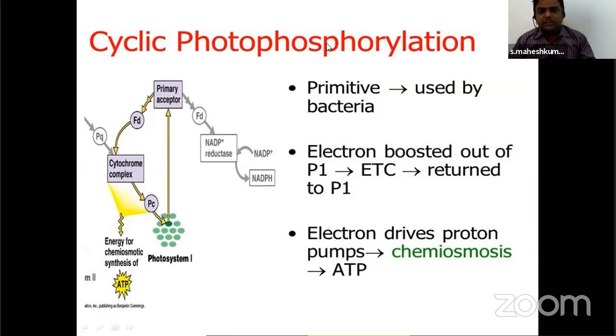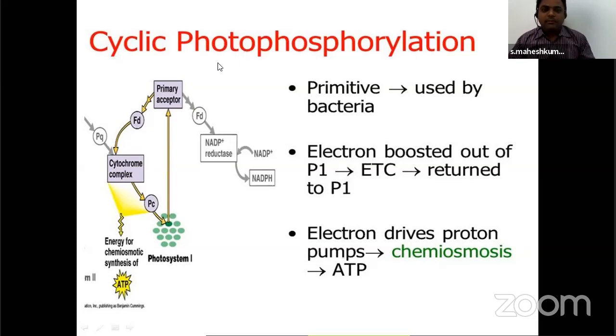Phosphorylation means ADP, adenosine diphosphate, gaining a phosphate and forming ATP and NADPH. By taking solar energy and preparing ATP and NADPH, it is called photophosphorylation. In the previous PPT, I told you that accessory pigments convert the solar energy into chemical energy, like electrons. These electrons move in a system.